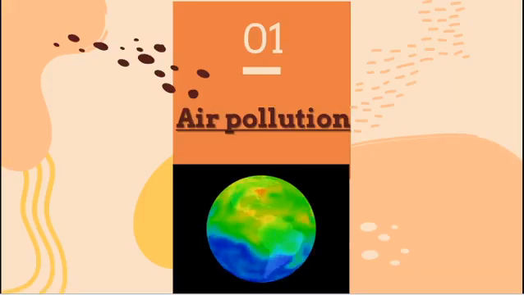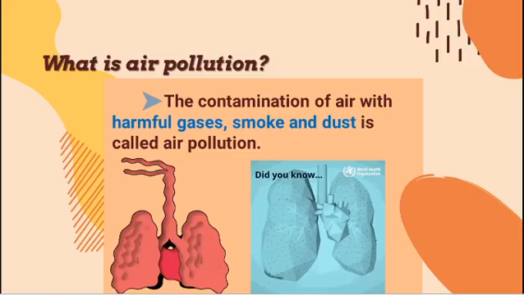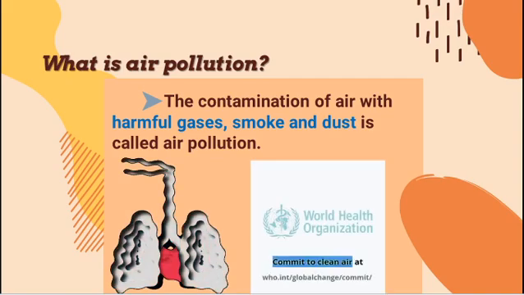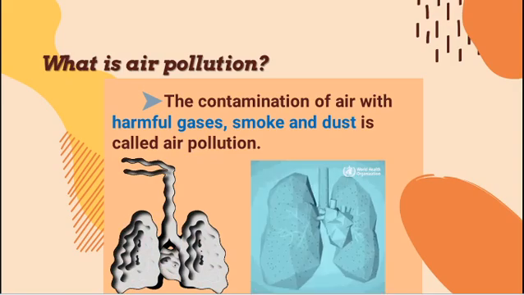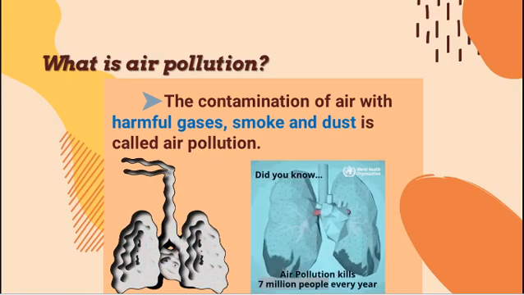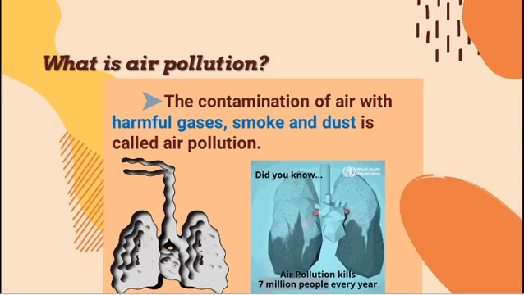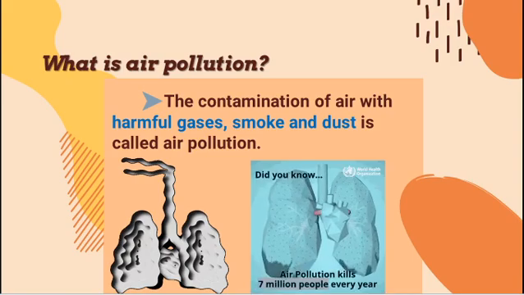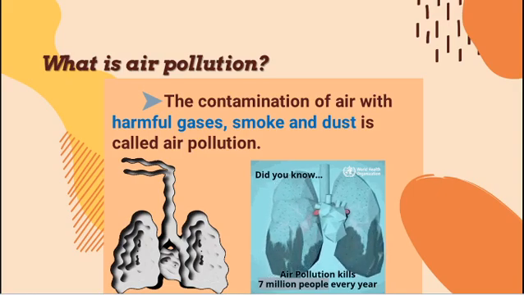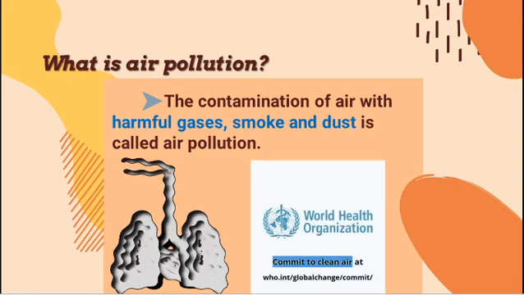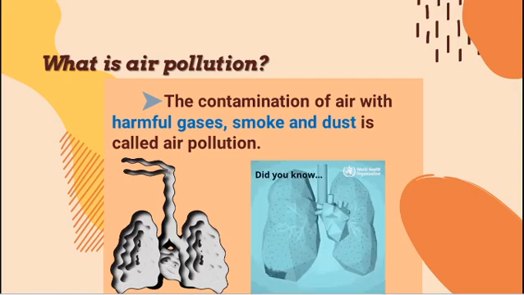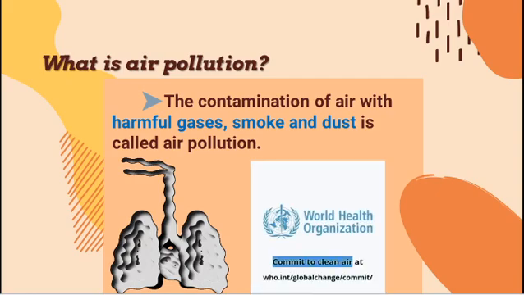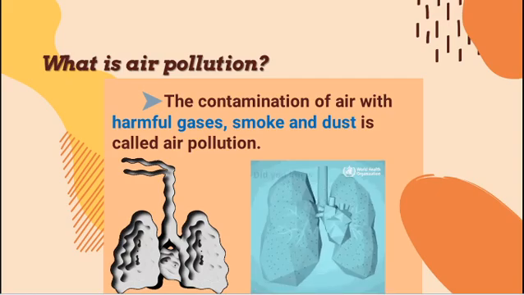So the first one, air pollution. What is air pollution? The contamination of air with harmful gases, smoke and dust is called air pollution. So the air gets contaminated by harmful gases, smoke and dust, and the quality of air is destroyed. Due to air pollution, 7 million people are dying every year. So air pollution is a dangerous one.